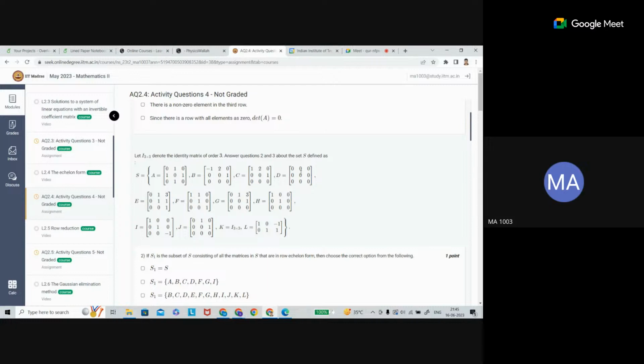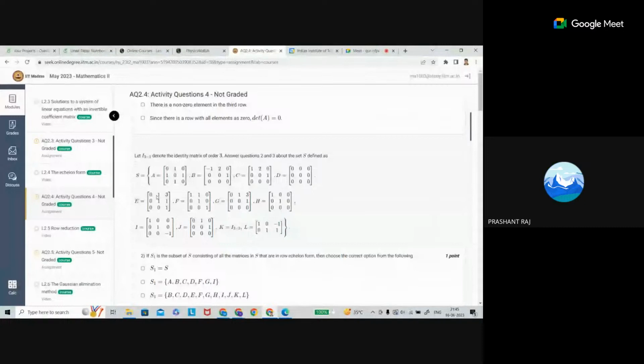When you convert that matrix into reduced row echelon form, you get the identity matrix. So what about this E matrix? E is not in row echelon form. Can you tell me the reason why?